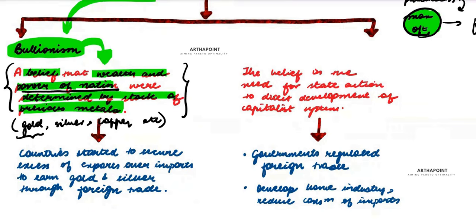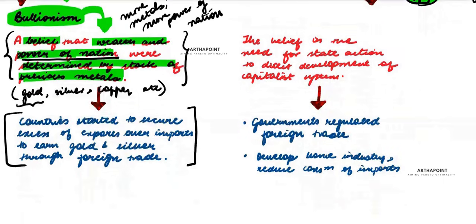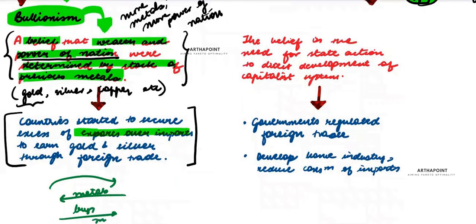They believed that the more precious metals you have, the more is the power of the nation. Countries had to secure more and more metals in order to have more power. And how would they get these metals? Only by exporting. When I sell more, in return I get metals. When I buy less, I have to repay fewer metals.